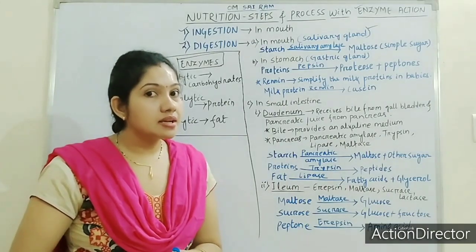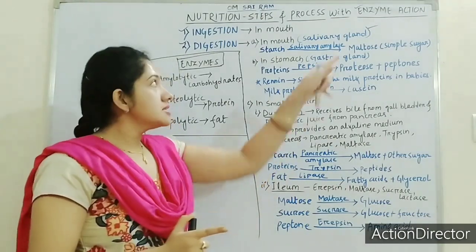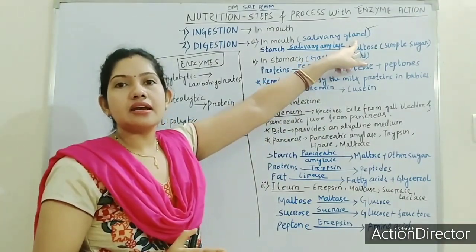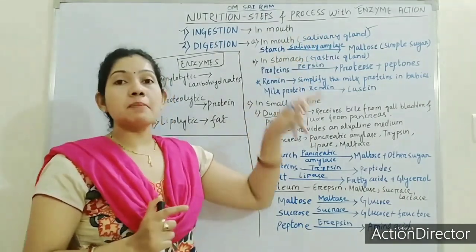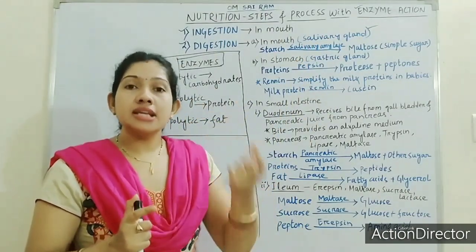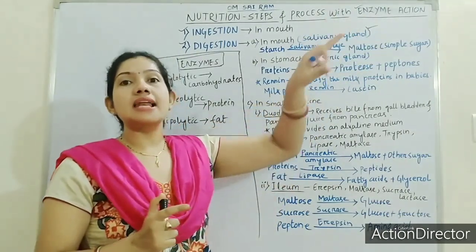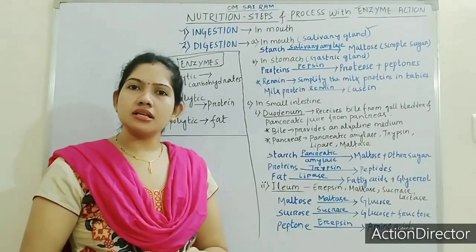What is salivary amylase? Salivary amylase is an enzyme secreted from the salivary gland. Just listen to all the topic very carefully. What is the work of this salivary amylase?